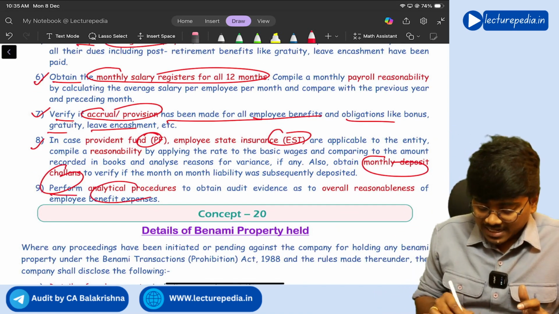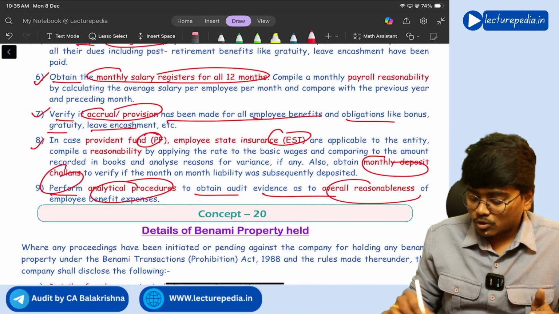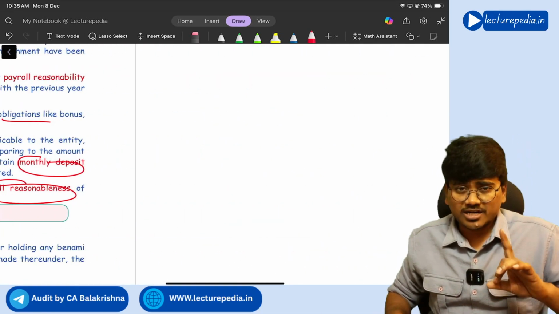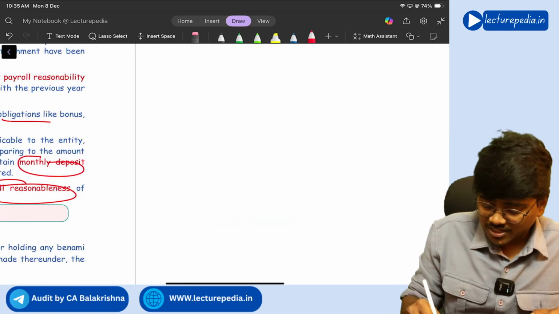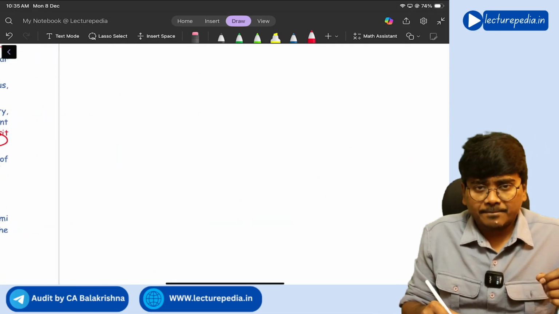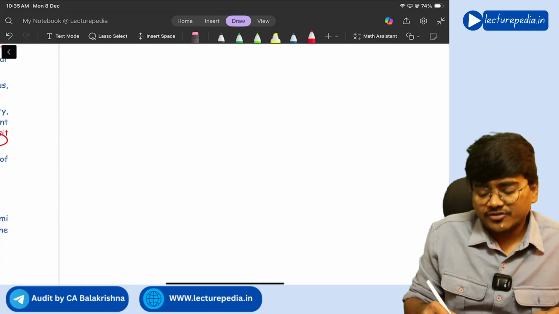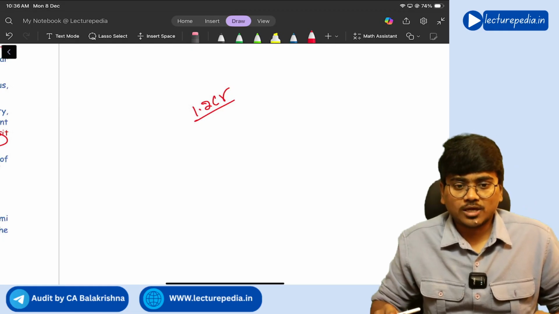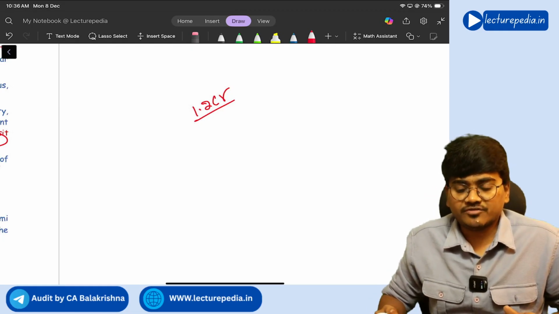Next, perform analytical procedures to obtain audit evidence as to overall reasonableness of the employee benefit expense. Analytical procedure means I have already explained to you while discussing SA 520. In the P&L statement, employee benefit expenditure has been shown as 1.2 crore.